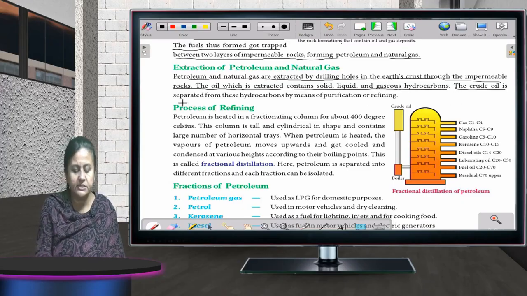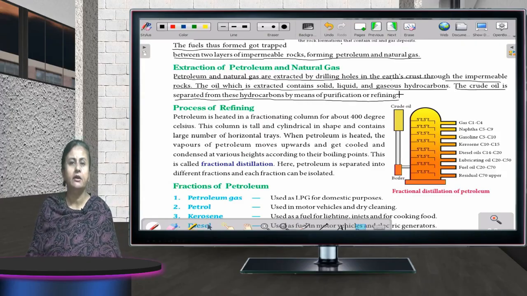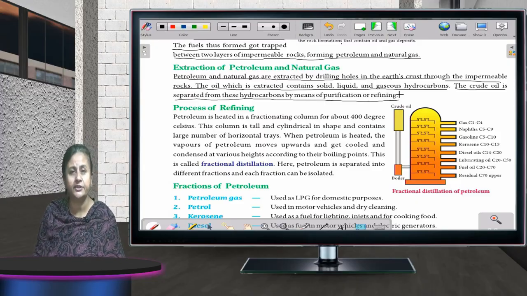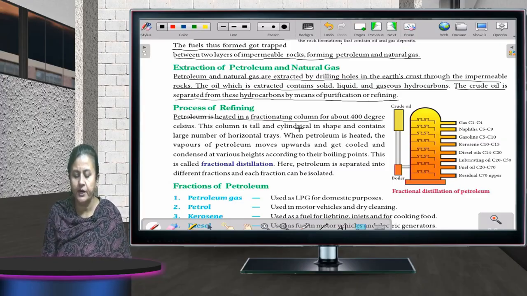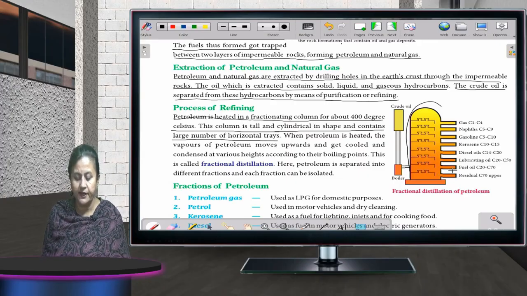The crude oil is separated from these hydrocarbons by means of purification or refining. Now, what is the process of refining of natural gas or petroleum? Petroleum is heated in a fractional column at about 400 degrees Celsius. This column is tall and cylindrical in shape and contains a large number of horizontal trays. As you can see here also children, this cylinder is there, and horizontal trays are there.